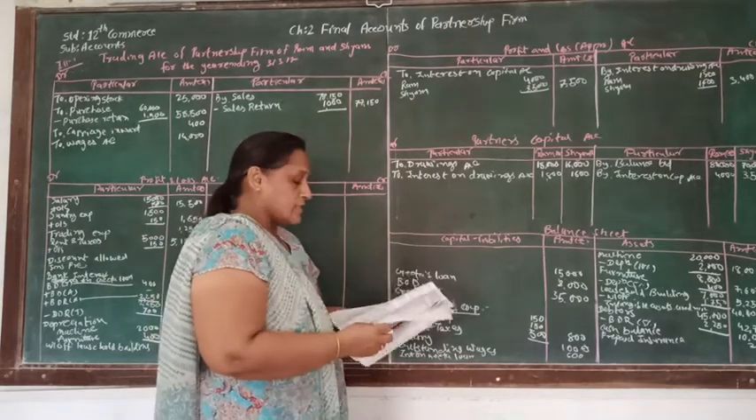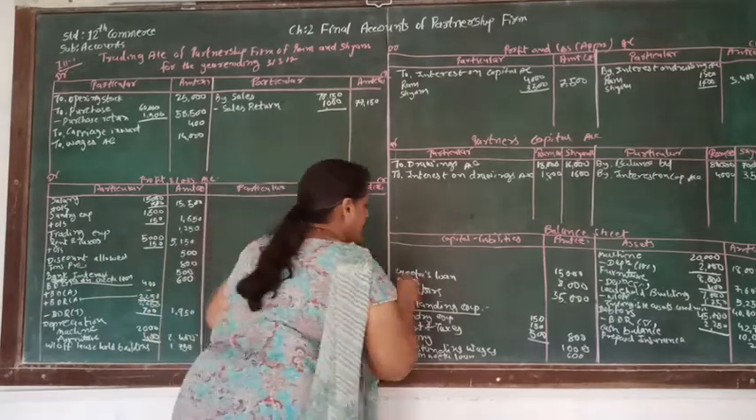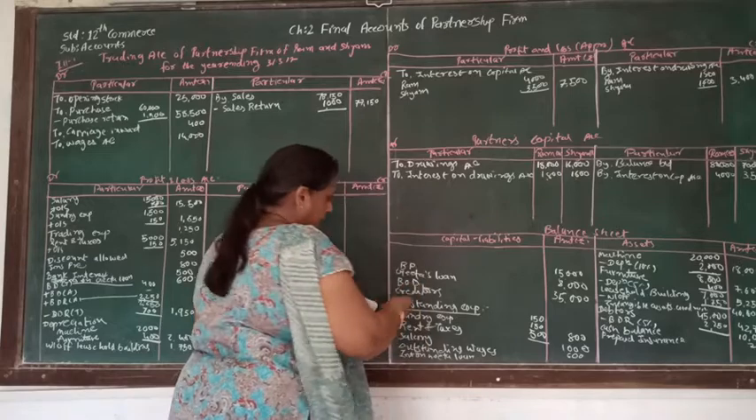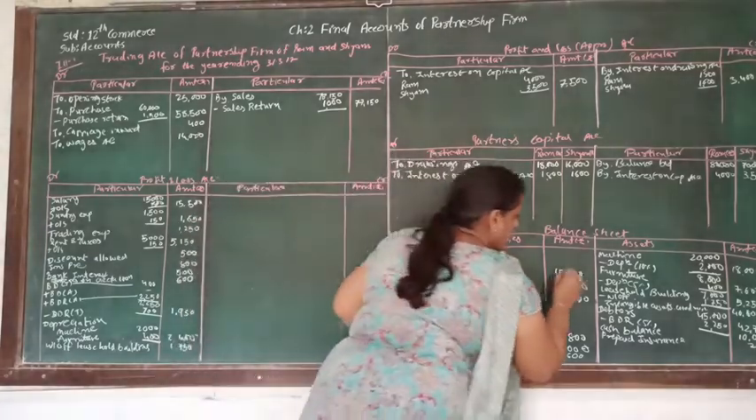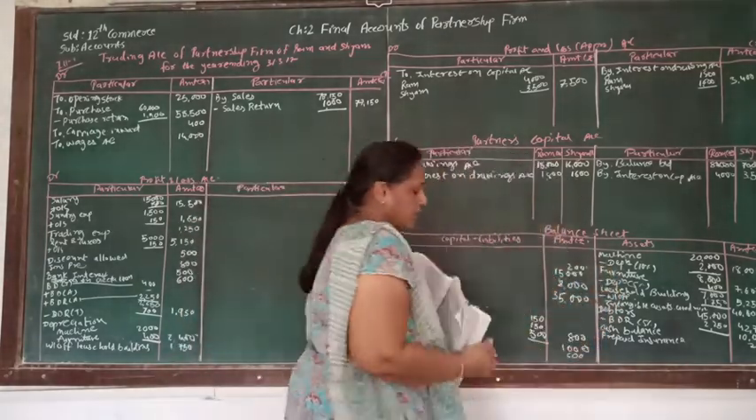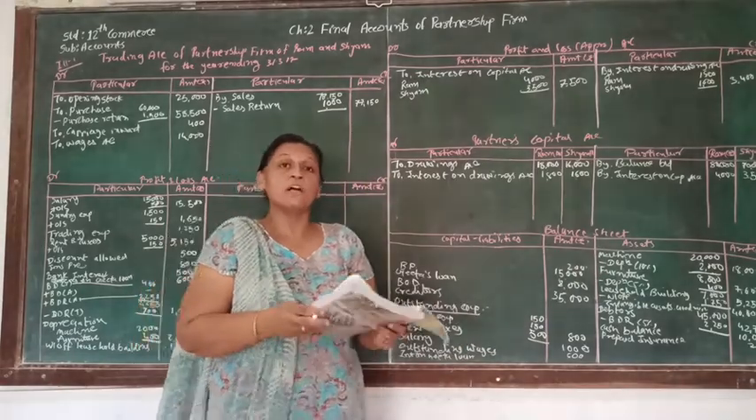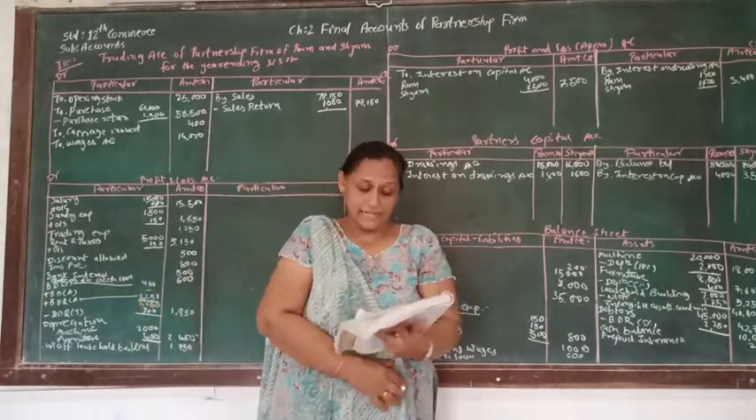Now the last liability is bills payable, which is supposed to be written on the liability side. Bills payable is 200. So here we are finished with the trial balance. Now let's check the adjustments.